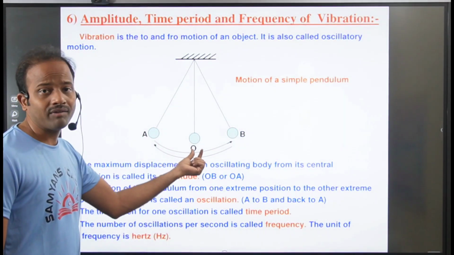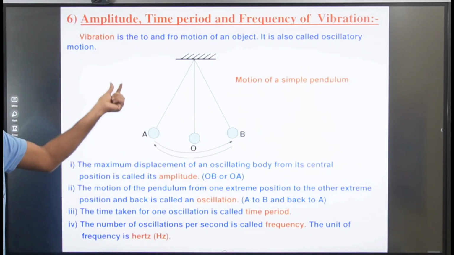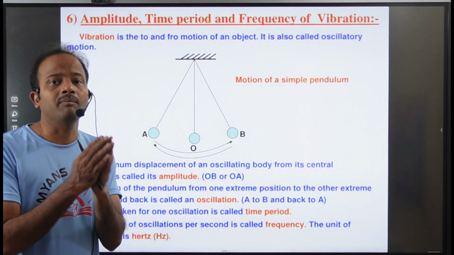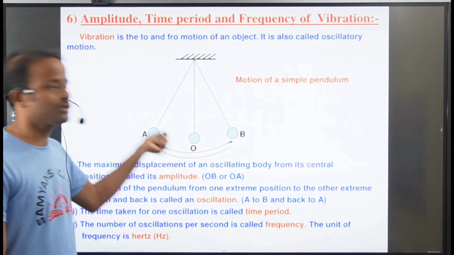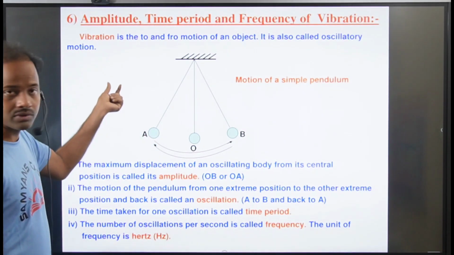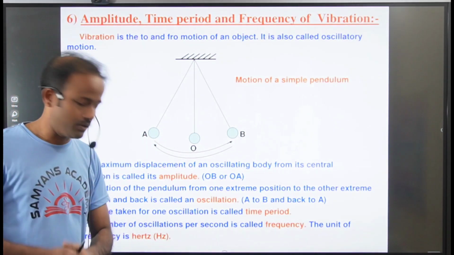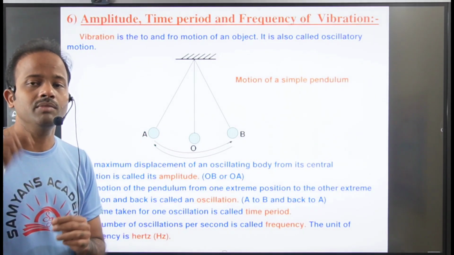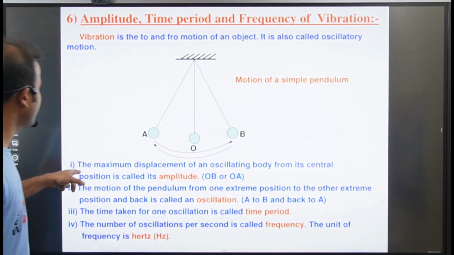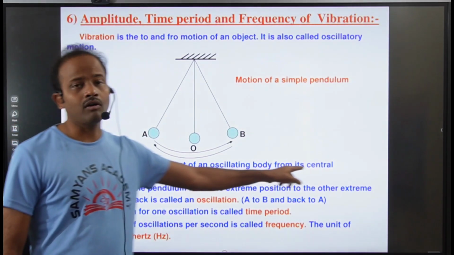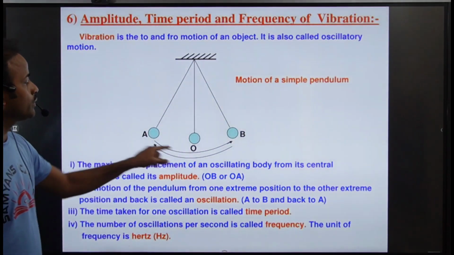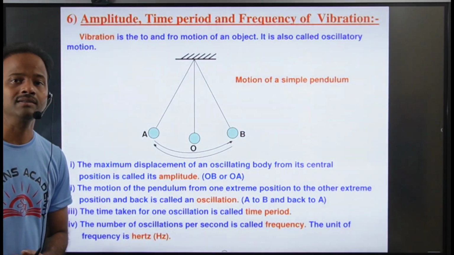So you see here we have a pendulum. When you move this pendulum up to here, it gets displaced from O to A. The maximum displacement of the pendulum from the mean position to A is called amplitude. Or we can move it up to some other height, right? So you have to define the amplitude: the maximum distance between the mean position and the extreme position. How will you define the amplitude? The maximum displacement of an oscillating body from its central position is called amplitude. The distance O to A or O to B we call amplitude.